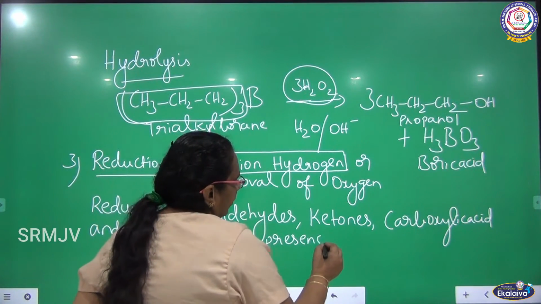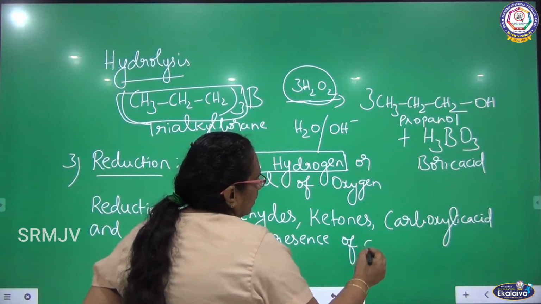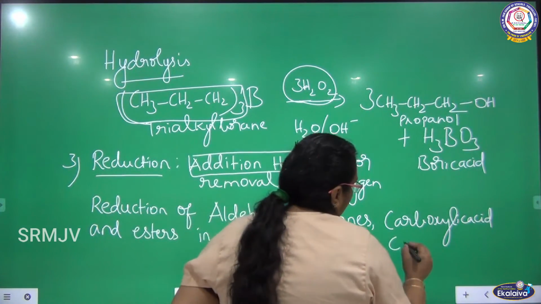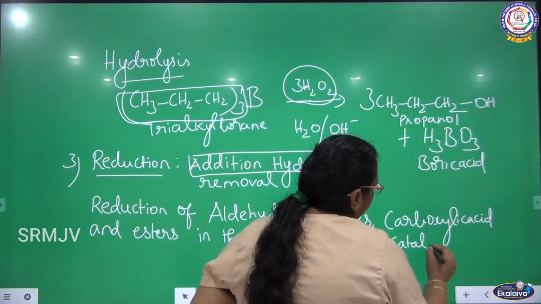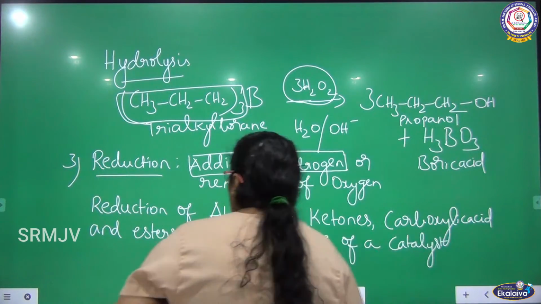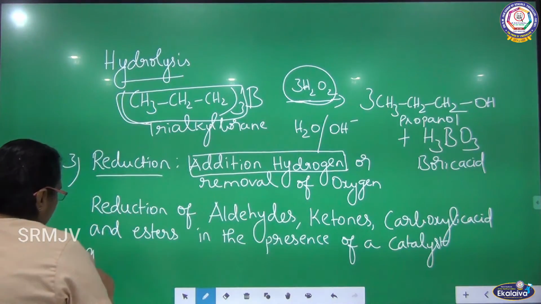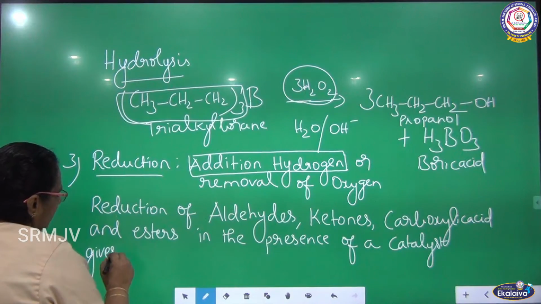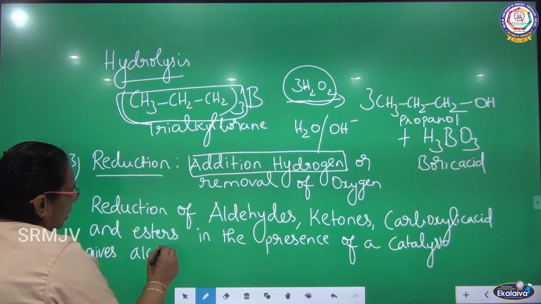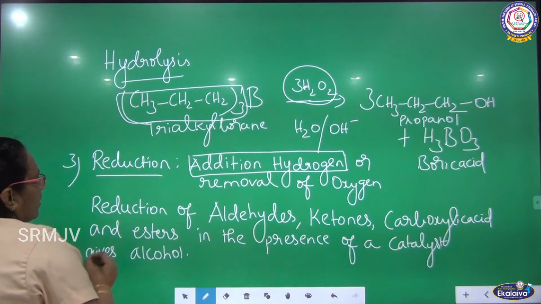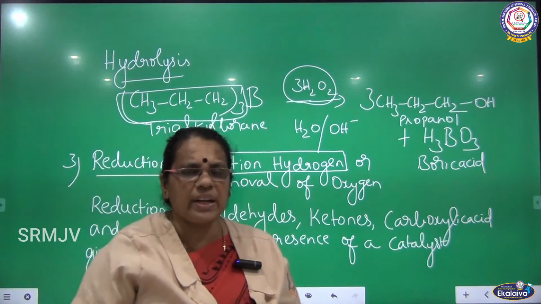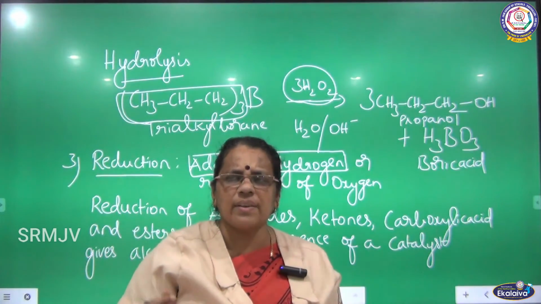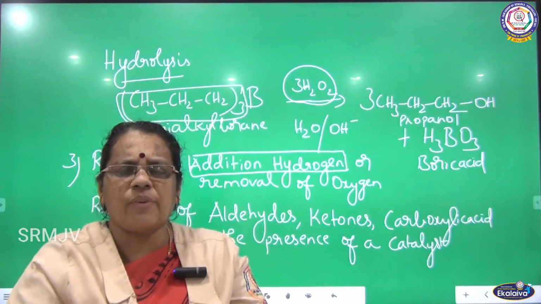In the presence of a catalyst, it gives alcohol. So what is the next method of preparation we are going to see? Reduction. Actually, reduction is nothing but addition of hydrogen or removal of oxygen.